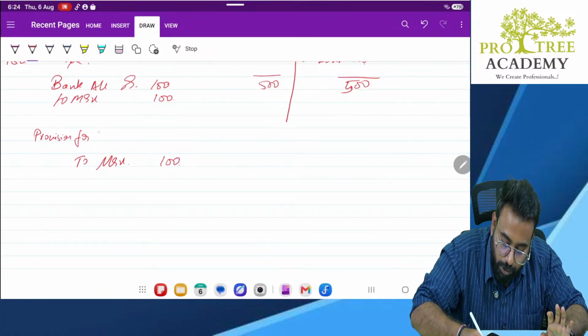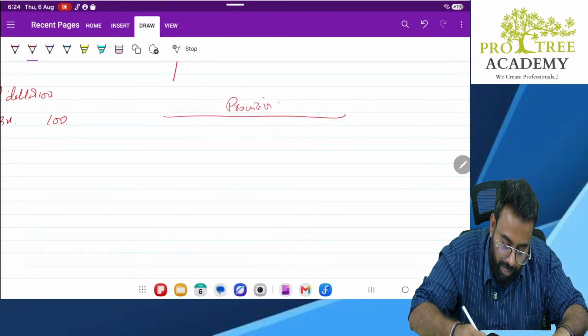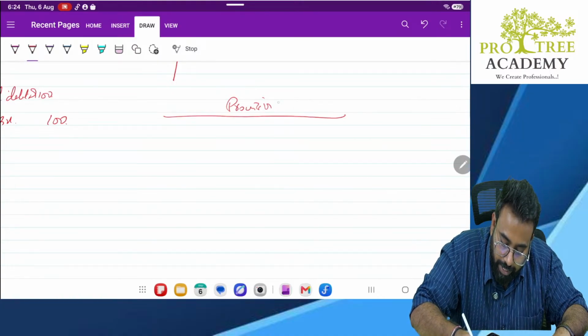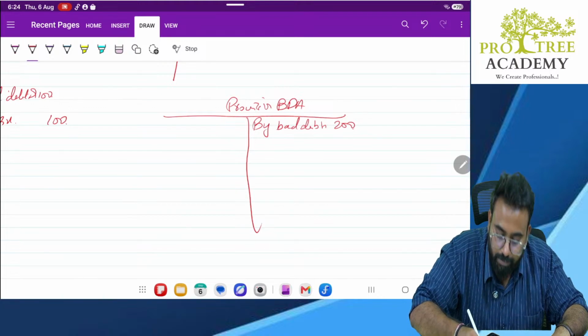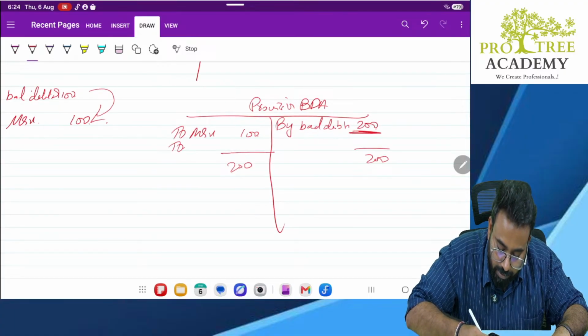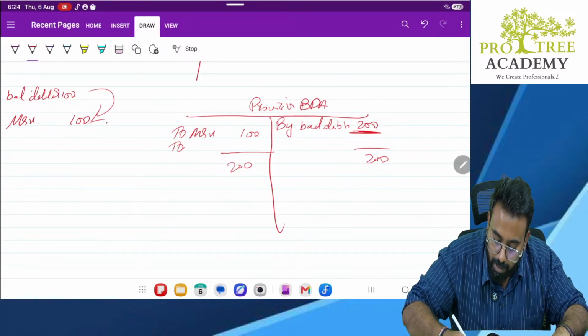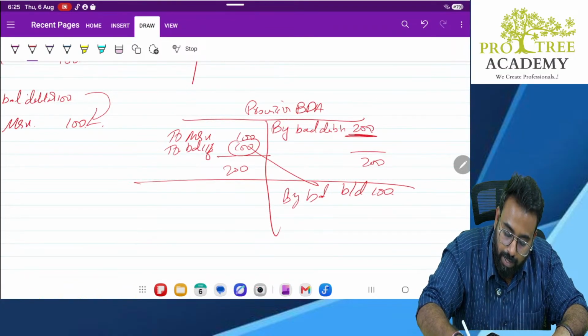Now, if you open your provision for bad debt account, what will happen? Here, the entry will be by bad debt. Earlier, we created a provision of 200. Out of this 200, we are writing off against Mr. X, so it will be to Mr. X 100. Is there still a balance remaining? Yes, sir, the balance is remaining. We will carry forward this balance: to balance carried forward 100. So next year, what happens? This will come here as by balance brought down 100. Clear? So this is a liability account.